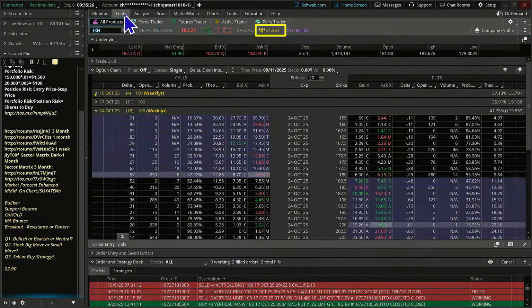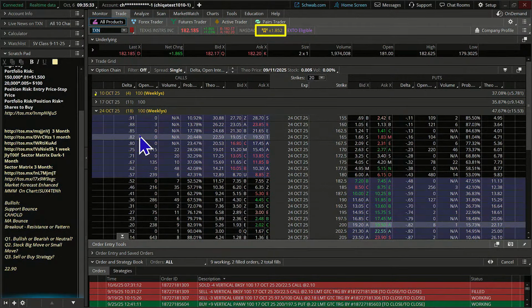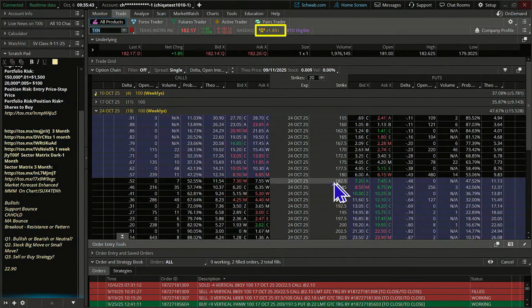Now, as we go over to the trade tab, we can know, well, what do the market makers think? What do they think is going to be the movement based on those at-the-money strike prices? Okay, and so really, stock right now is at 182.18. So this new 182.50 strike price, that was just, again, hasn't been around all that long. It looks like